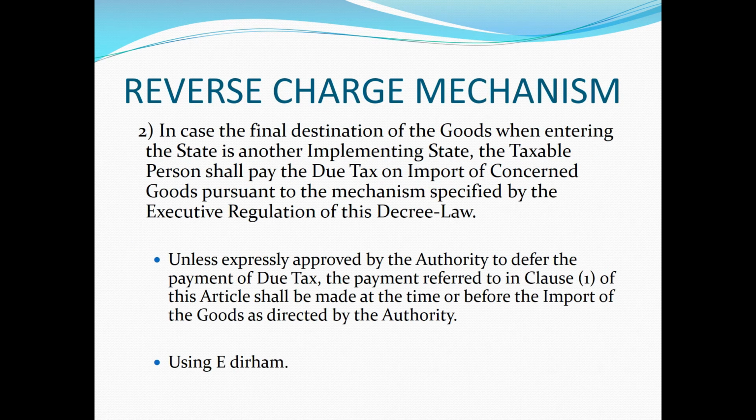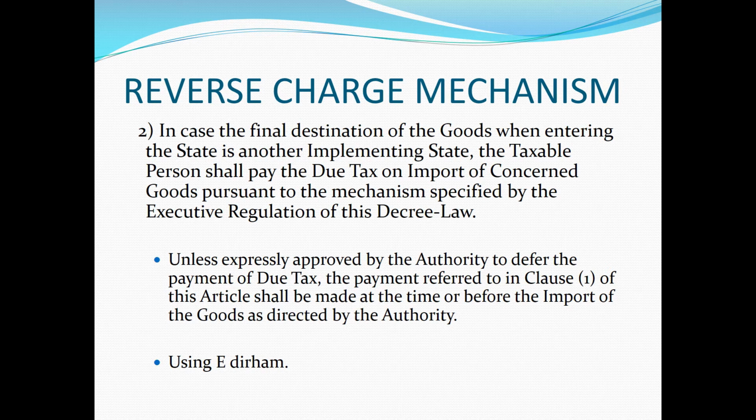So now let's discuss clause 2 of Article 48 of reverse charge mechanism. As per clause 2, in case the final destination of the goods when entering UAE is not UAE, the final destination is another implementing state, then the taxable person shall pay the due tax on import of concerned goods pursuant to the mechanism specified by the executive regulation of this decree law.